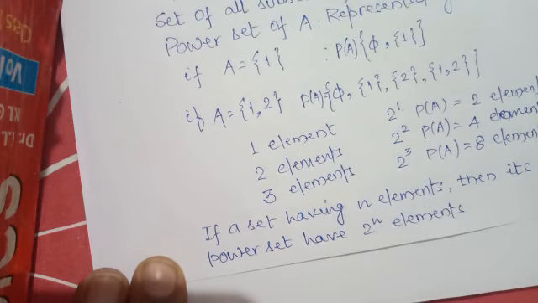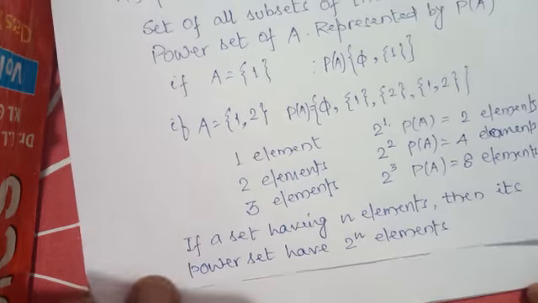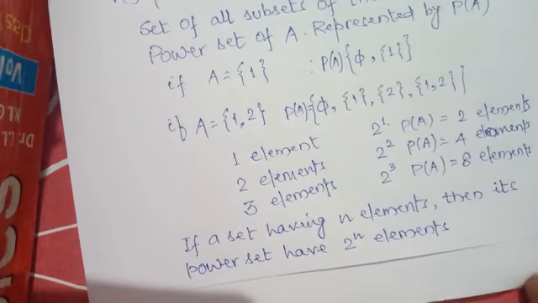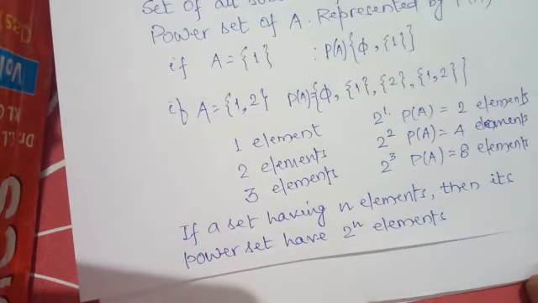If a set has n elements, then its power set has 2 to the power n elements, right?